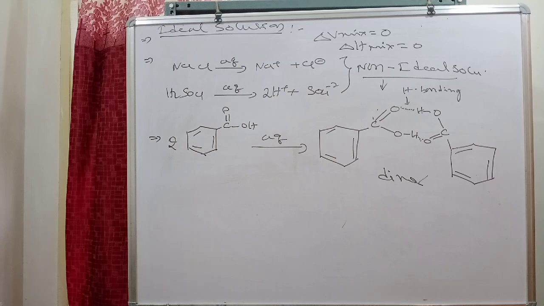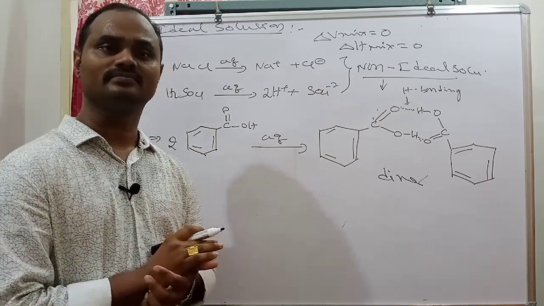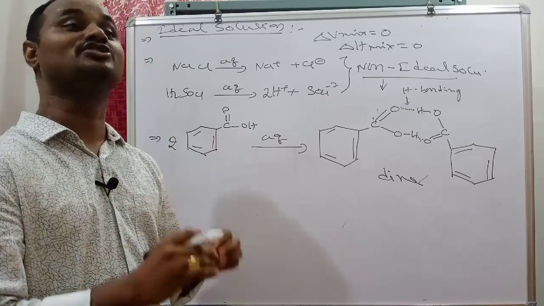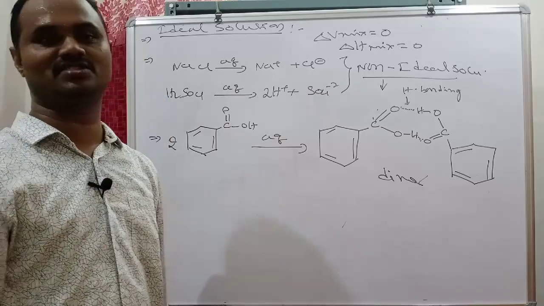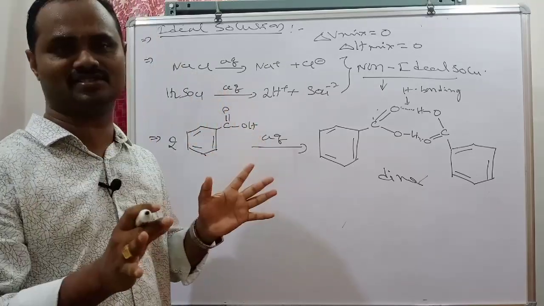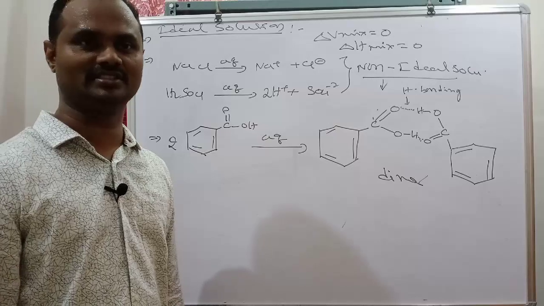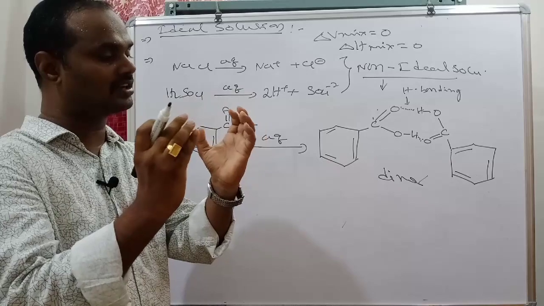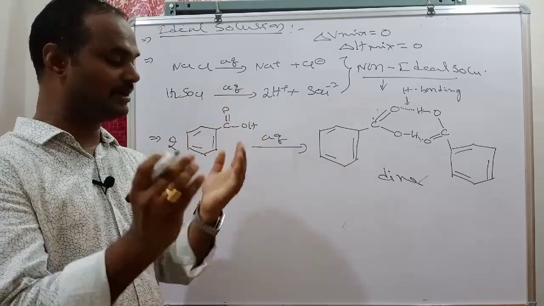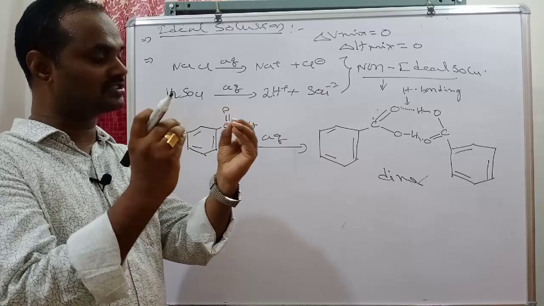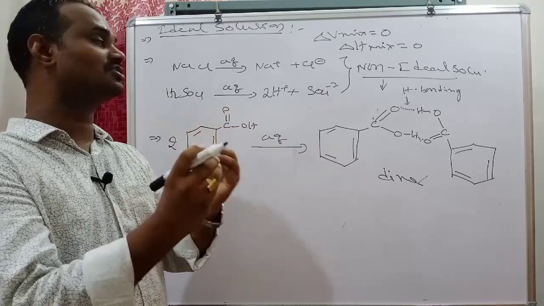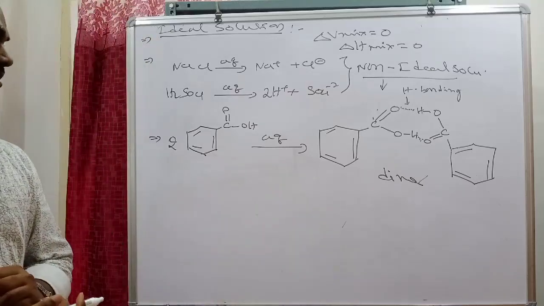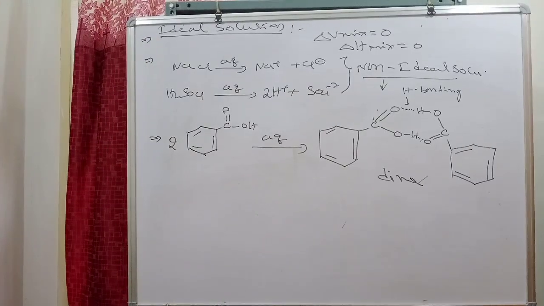In nature, perfect ideal solutions are very rare. Some combinations show properties of ideal solutions. An exact perfect ideal solution is not available in nature, is it clear? But for some combinations, where the molecular structures are very close to each other and the intermolecular forces are almost the same, such combinations of liquids act as ideal solutions. We have to see some examples for this.